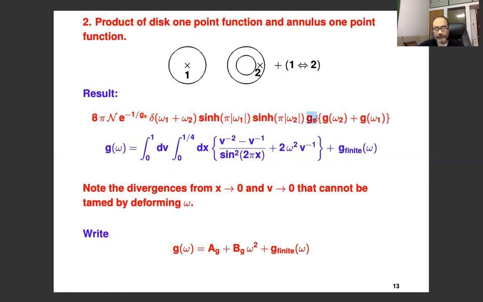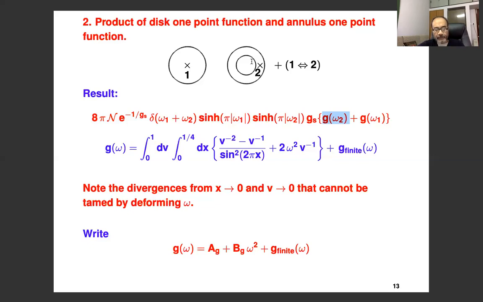Then there is a factor of G string. And then I have a sum of these two functions. One from this amplitude, so G omega 2 is from this amplitude, and G omega 1 is from the one where O1 and 2 are exchanged. Again, this function G omega was computed by BRY, and then expressed as the sum of a divergent part and a finite piece. So this, in fact, you can see it has double divergences.